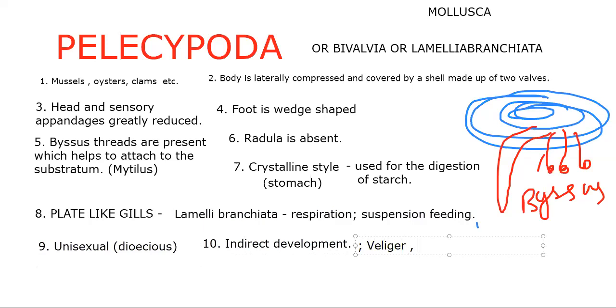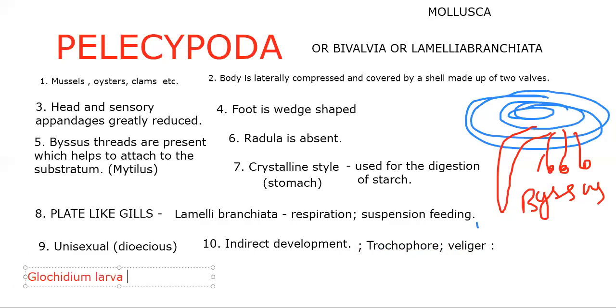From the beginning, we have been talking about the trochophore. We say the primitive one is trochophore, then the modified version of the trochophore is veliger. More modified is the glochidium larva. Glochidium is special. The glochidium larva occurs in freshwater mussels such as Unio.